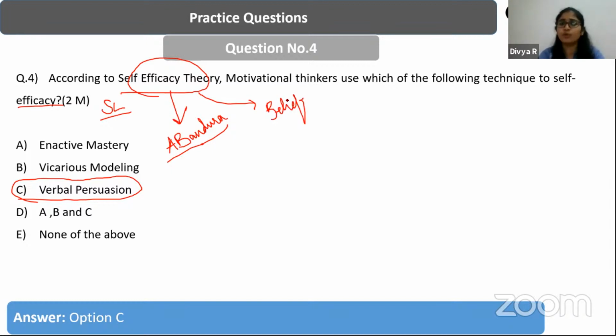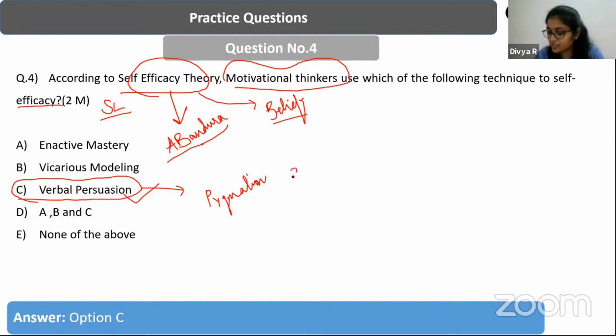And it also says there are a few ways you can improve your self-efficacy. So one of them is verbal persuasion, and this method is also used by motivational thinkers, where you see that motivational thinkers try to persuade others and improve their efficiency, right? That is what motivational thinkers do. And verbal persuasion is also related to one other concept, which is called the Pygmalion effect, right? So verbal persuasion leads to another concept, which is called the Pygmalion effect, right? It is also called the Galatea effect.